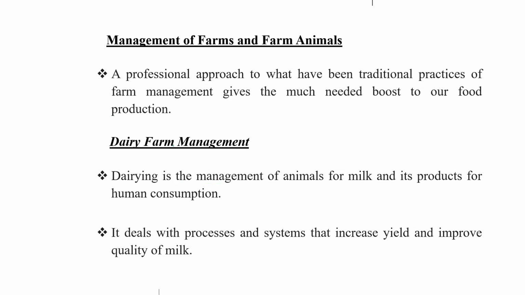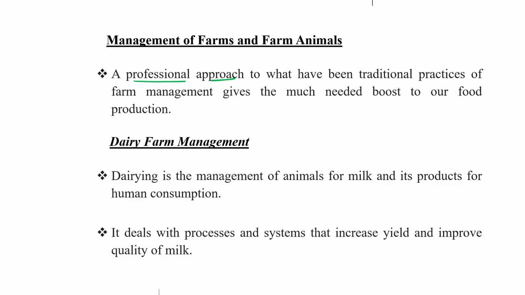Now let's understand the management of these animals. So management of farm and farm animals is a professional approach to what has been traditional practice of farm management, giving the much needed boost to our food production. First one is dairy farm management.